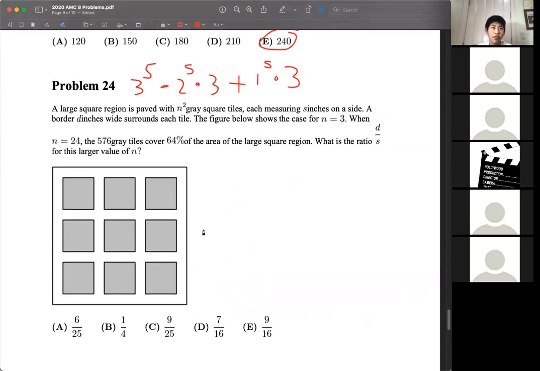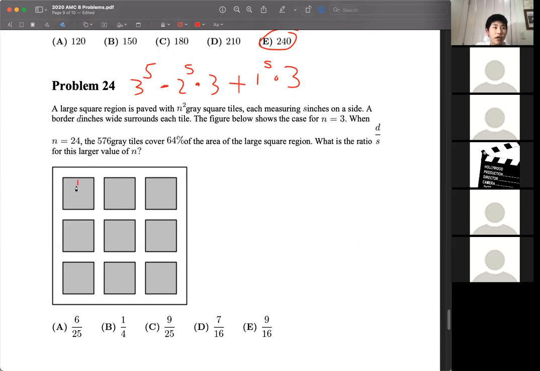A large square region is paved with n squared gray tiles, each measuring s inches on a side, and we also have a border of d inches surrounding each tile. When there are 24 tiles per side, the tiles cover 64% of the area. We want to know the ratio d over s for this larger value n.